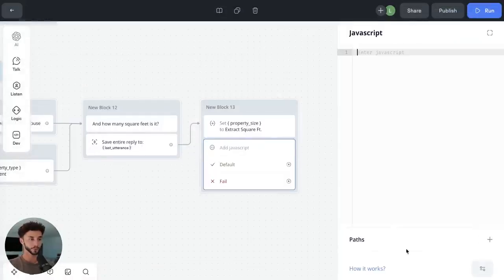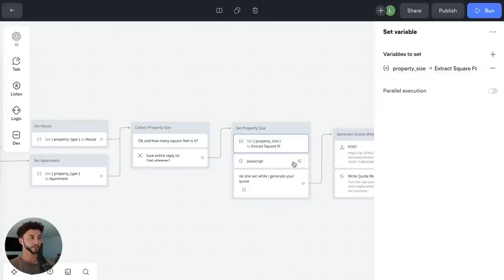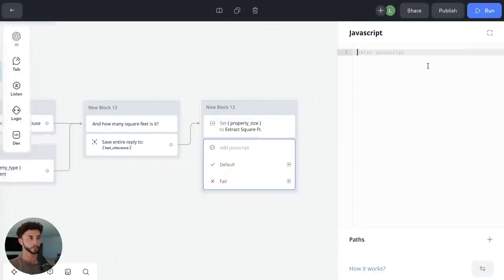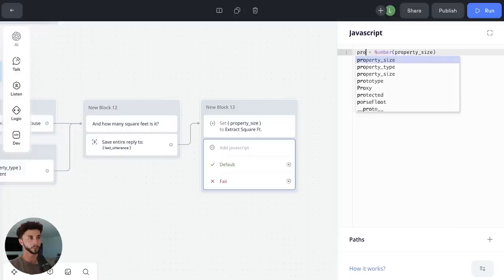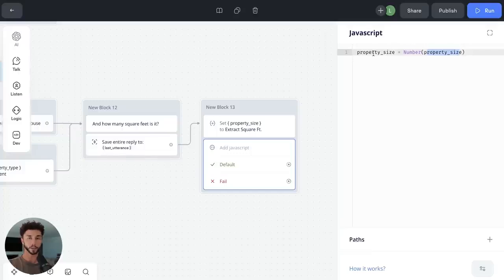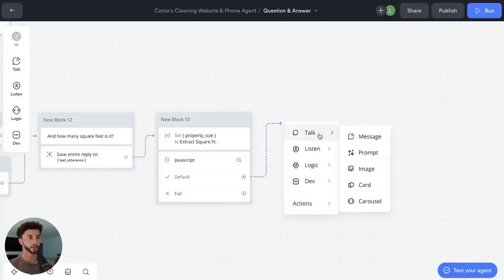No, this was a no-code tutorial, but I hope you can forgive me for this. And all we need to do is put this in here. So property size, this is the variable. We're going to go property size. And we're just casting this variable as a number and then reassigning it to the variable that it was before. So we're taking whatever came out of this, we're saying, okay, can you just make it a number? And we'll save it and sort of overwrite the existing variable. So now we have the number 500 in that case that we're ready to send to the next step.